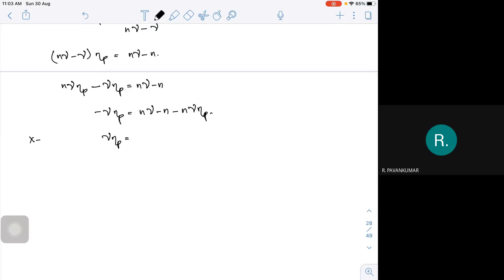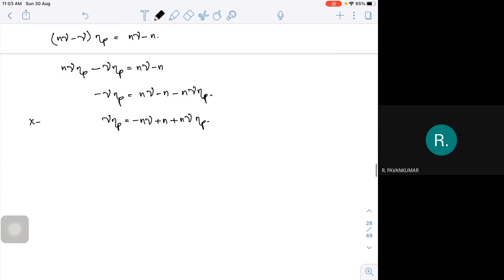So I'm going to get minus n into polytropic efficiency. This will become plus n into gamma into polytropic efficiency. Or I can write gamma into polytropic efficiency is equal to, if I take n outside, this will become 1 minus gamma.